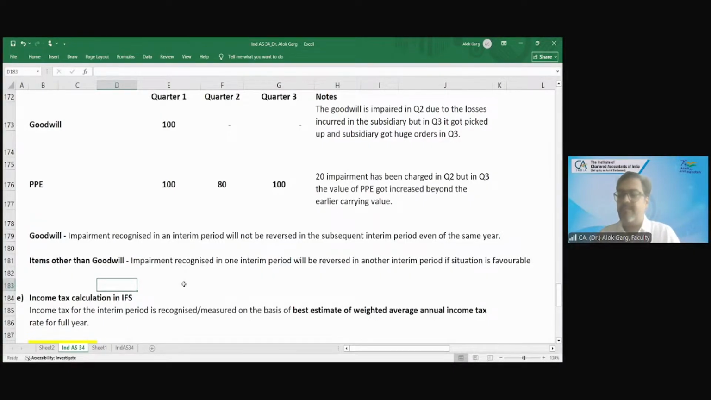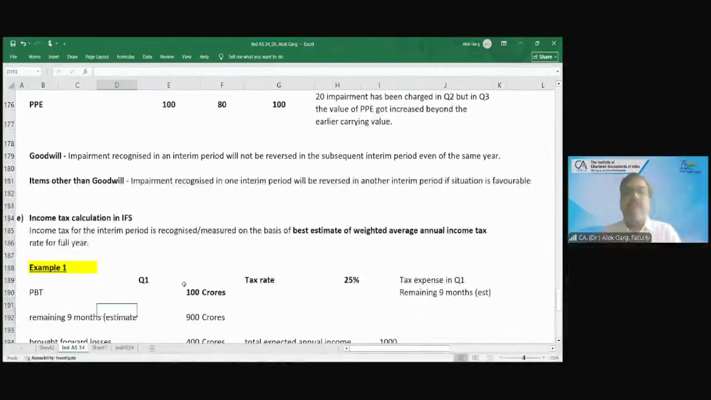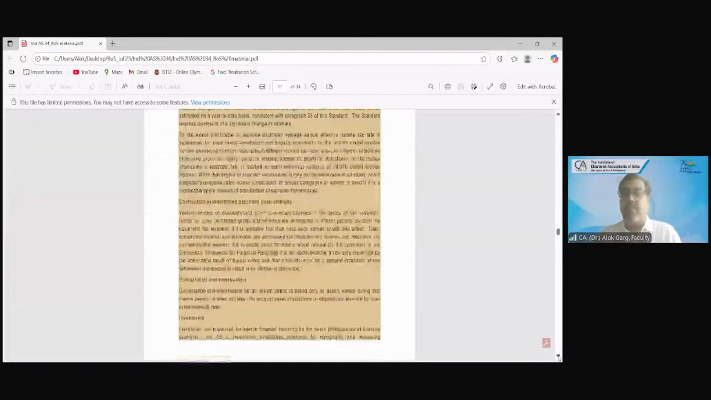Okay, perfect. Income tax calculation in interim financial statement. This is one of the most important topics. And friends, before coming to income tax calculation, let's discuss a few questions from the ICAI Board of Studies material.